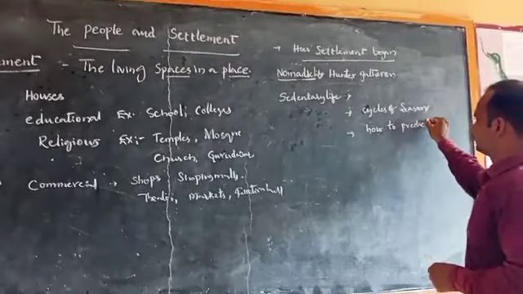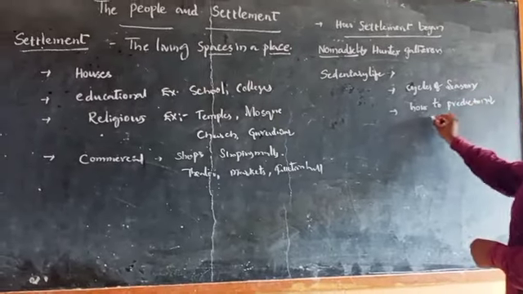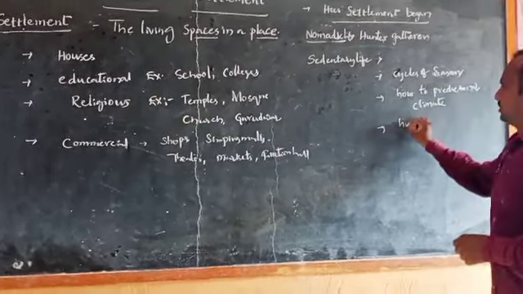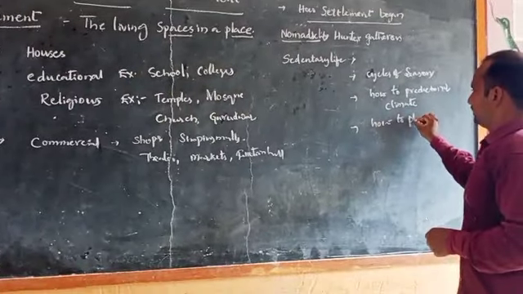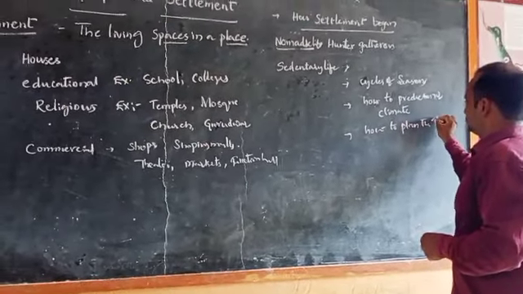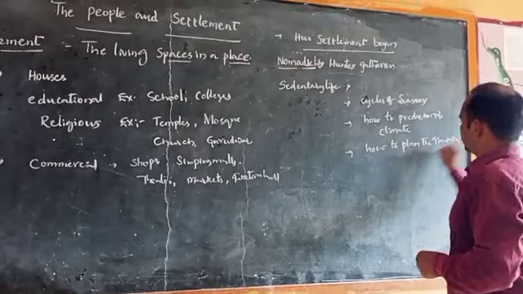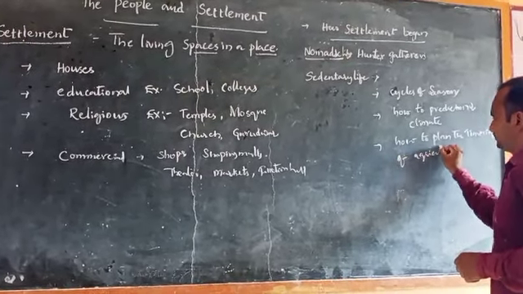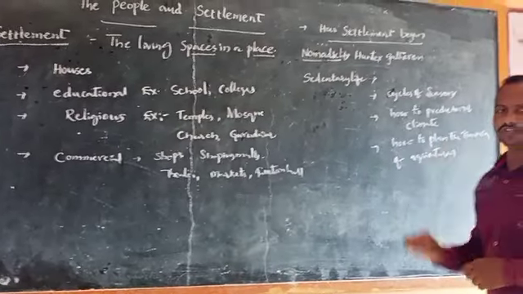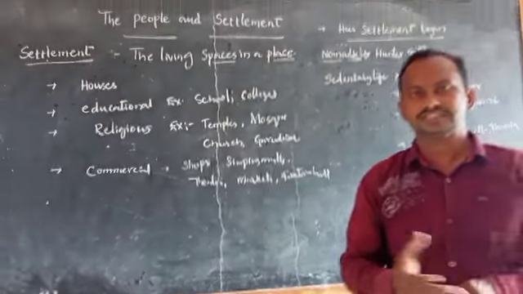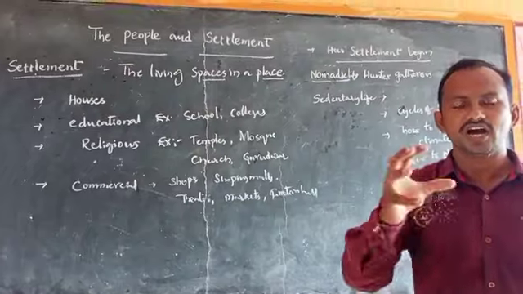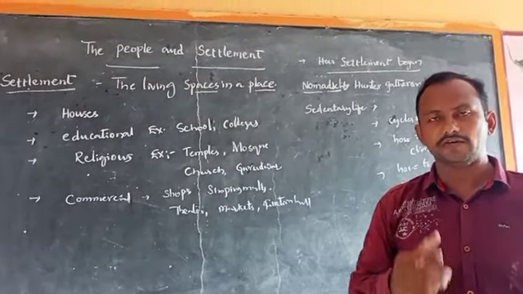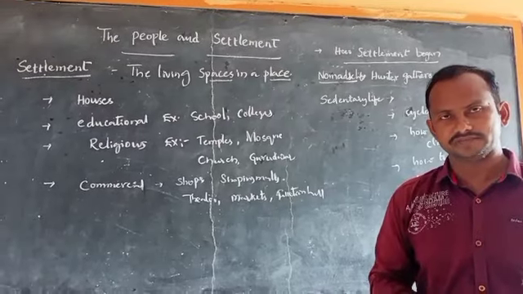prediction of climatic conditions, and how to plan the timings of different agricultural activities. Agricultural activities means sowing, threshing, harvesting. All these things they practiced after the development of agriculture.